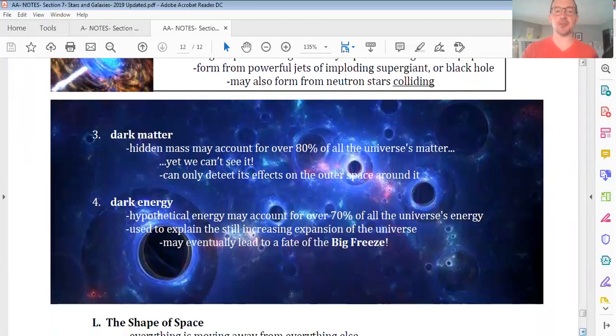And speaking of mysteries, everybody, these two are one of the biggest challenges that physicists and cosmologists, astronomers who study the evolution of our universe, are facing today. And that is dark matter and dark energy. So let me try to explain both and what we seem to know about them so far. Let's start with dark matter. There is a chance that up to 80% of all the universe's matter. So think about that. That would mean 4 out of every 5 atoms cannot even be seen yet. And that is this idea of dark matter.